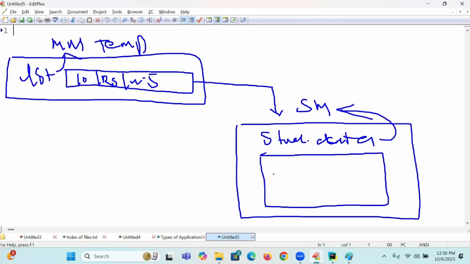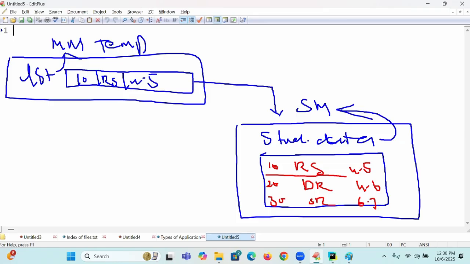In that, the values are 10, then RS, then 4.5, then 20, then DR, then 4.6, 30, then SR, then 6.7.